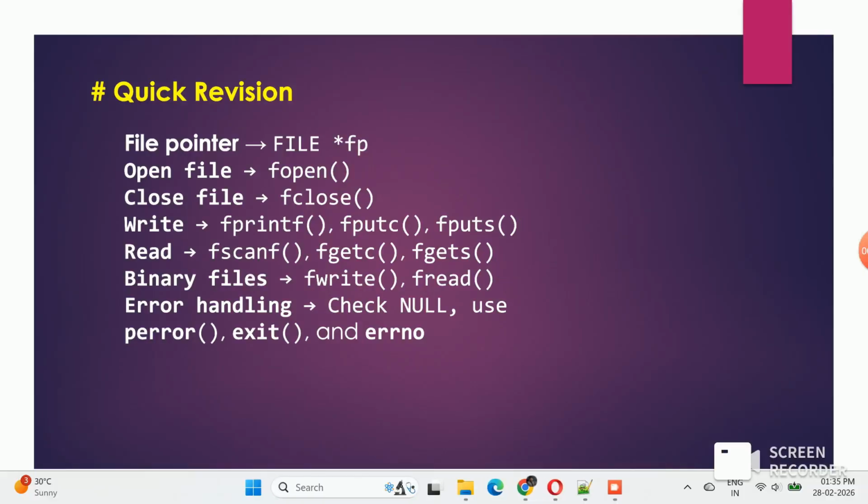So, the conclusion of this session: today we learned what file handling is, file pointers, file modes, reading and writing in a file, and error handling in C. So do practice on these sessions, and in the next video we will cover more of these things.